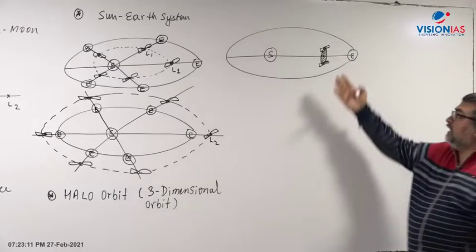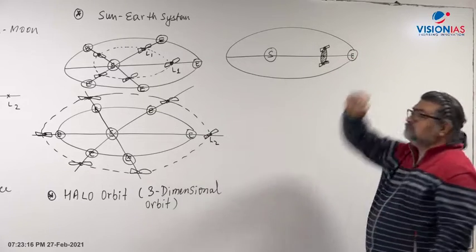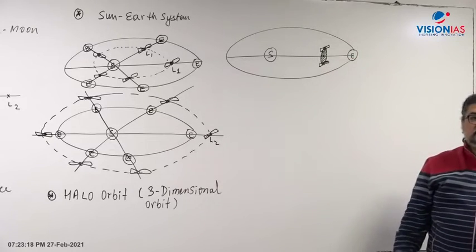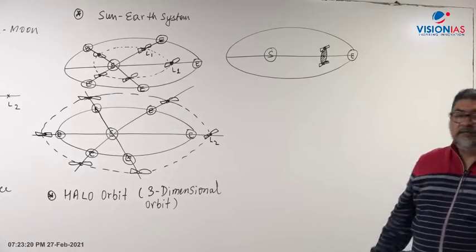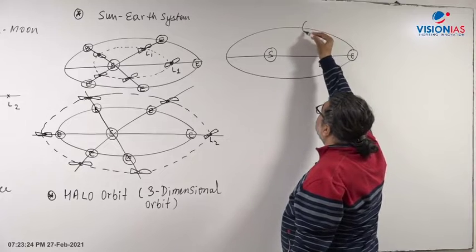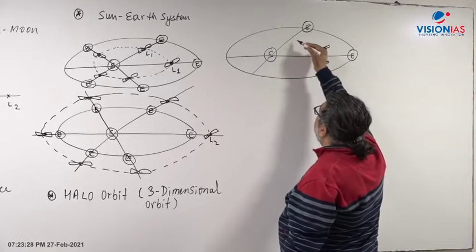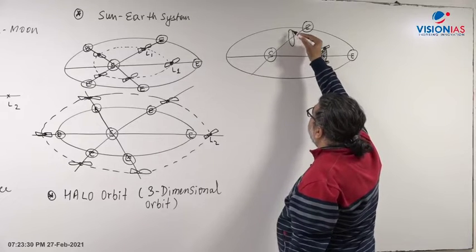It is basically an orbit where a satellite moves like this. It's nothing like a point going around like that. It's basically a part of... So as the Earth goes around here, as the Earth comes here, again you can say that it will be a kind of halo orbit here, this kind of orbit.